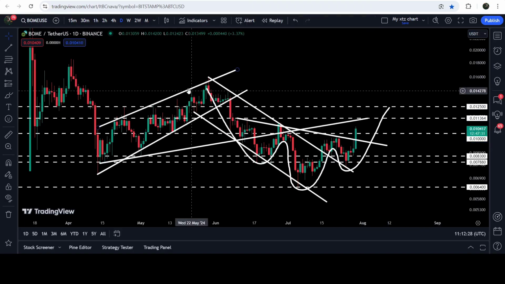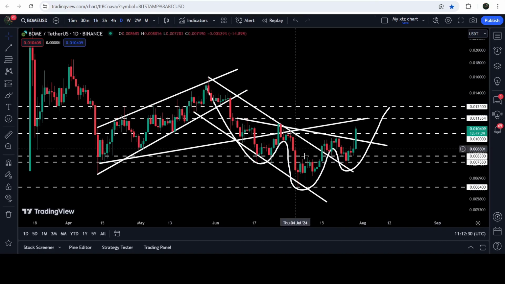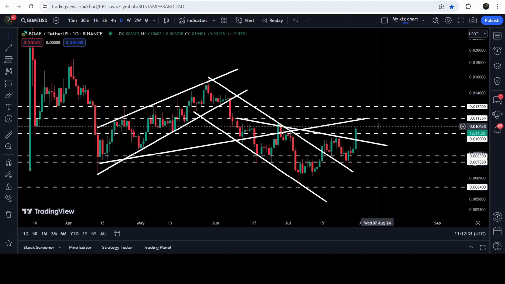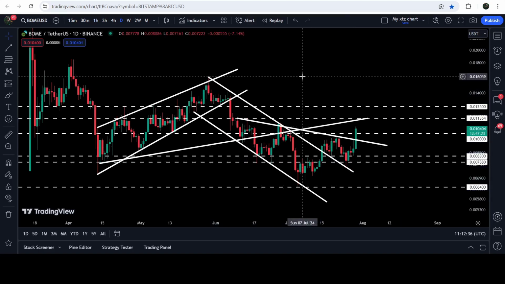And you can see that we have already broken out the resistance of a down channel as well. And the technical target for the breakout from this down channel can be here at the top of the channel. That can be somewhere between 1.6 cents to 2 cents. So this was the update so far.